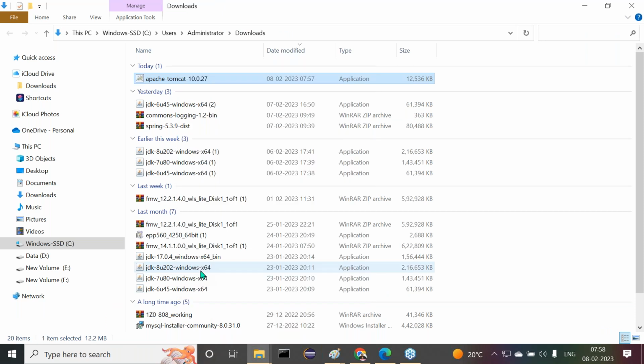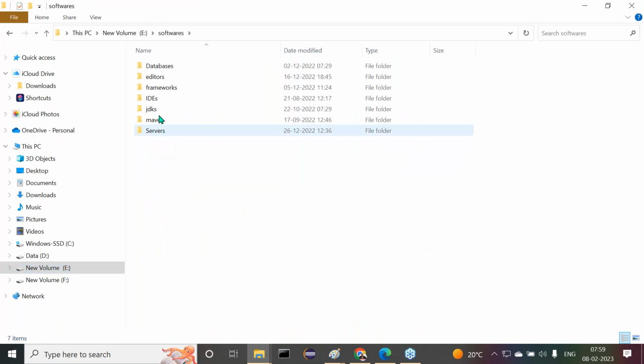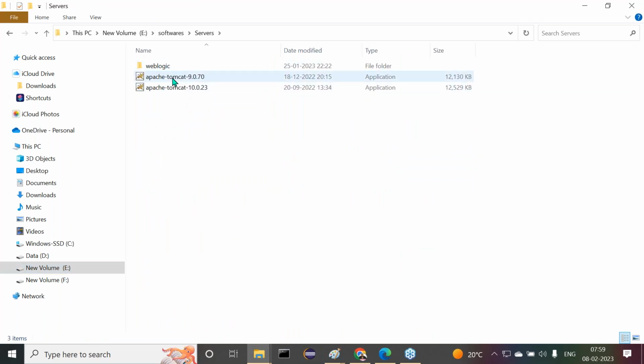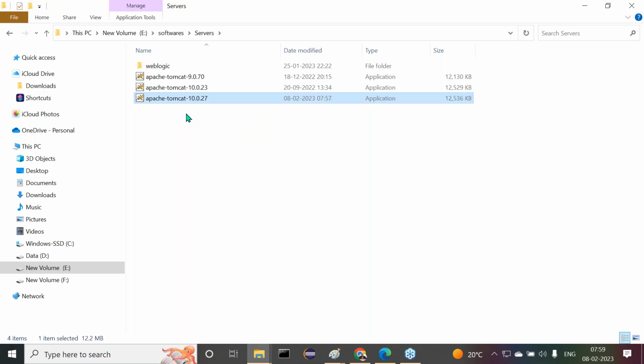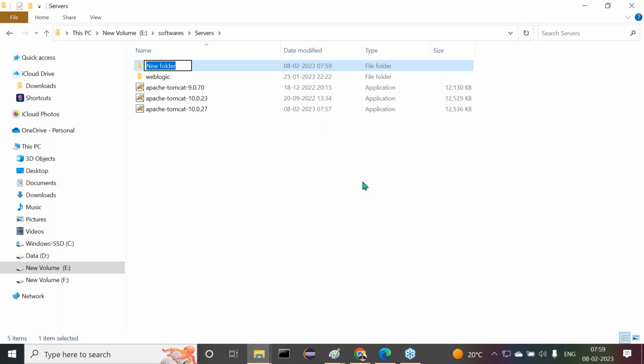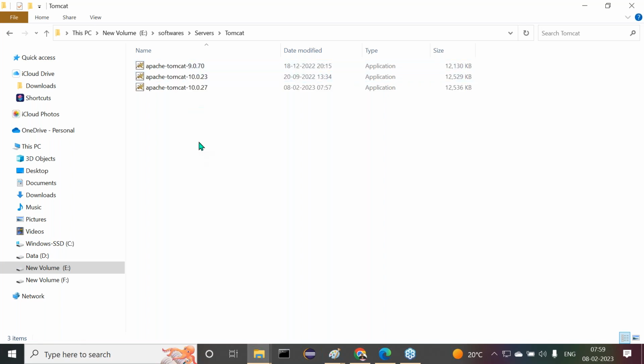Let me cut it. I want to go to the E drive. Inside the E drive, softwares, then servers. Already I had Tomcat 9 and Tomcat 10 both available. So I need to right click and paste it. Of course, Apache Tomcat 10.0.27 is available. Am I right or not? So now let me create a folder for Tomcat. All three things I want to be moved to Tomcat. So in Tomcat they're available.